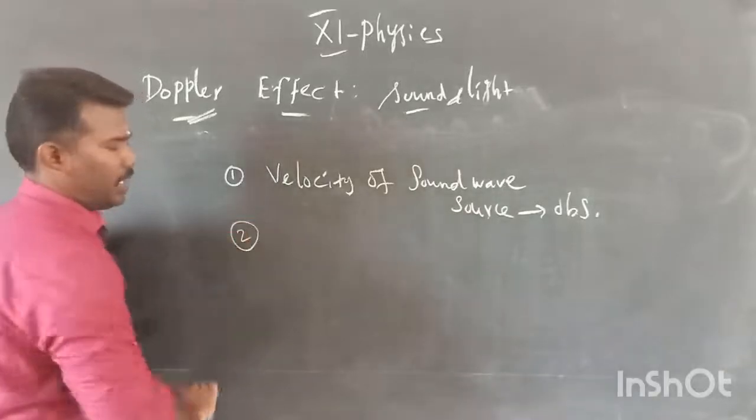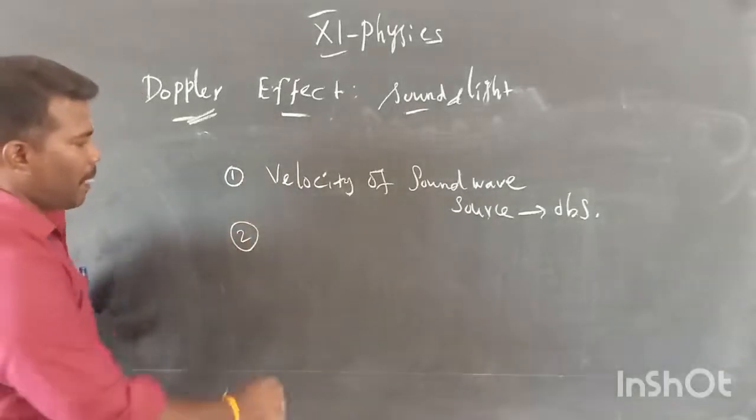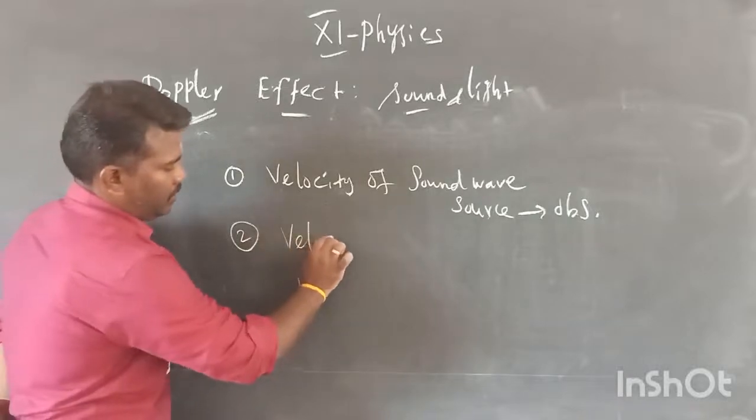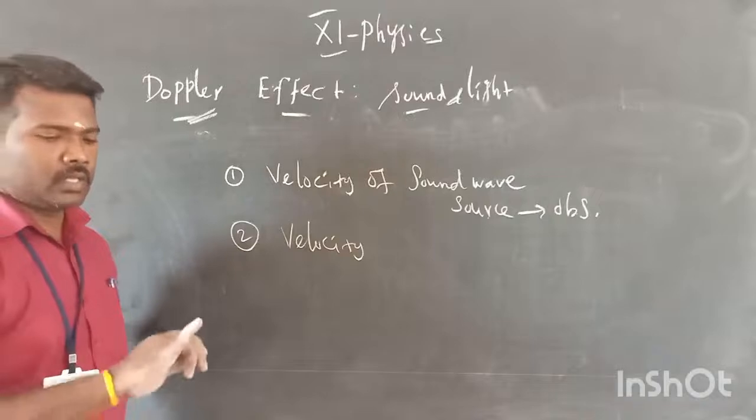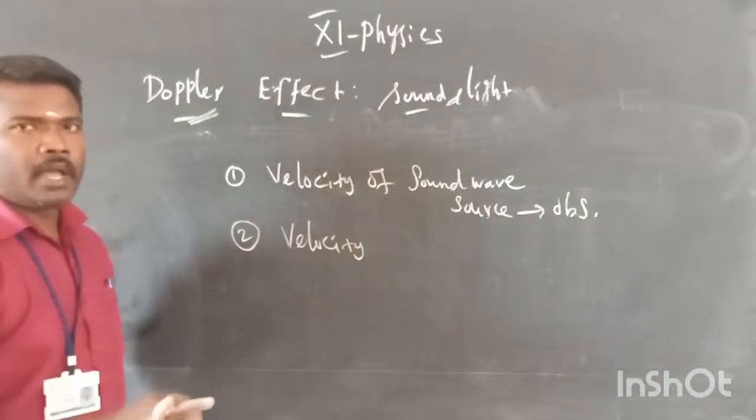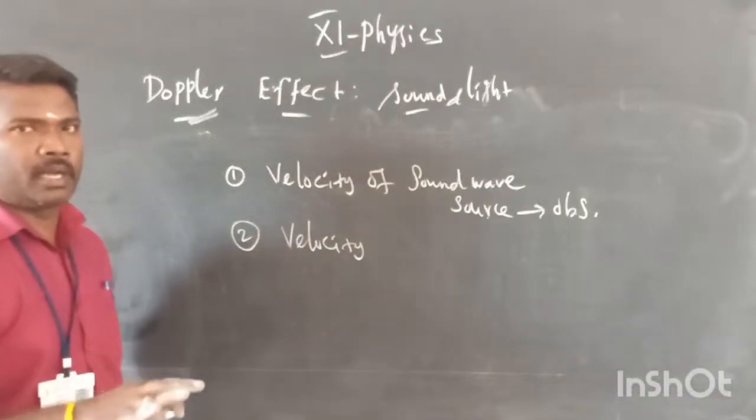And the second condition is the velocity of any of these, that means the source or the observer or the medium, whatever it may be.